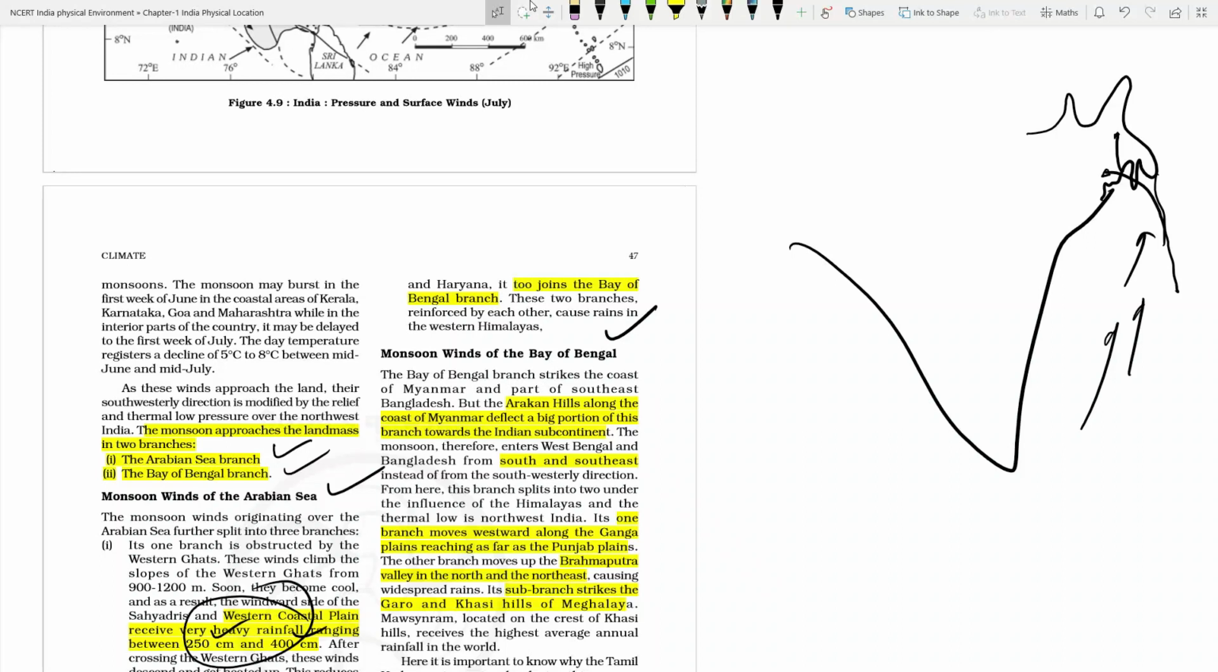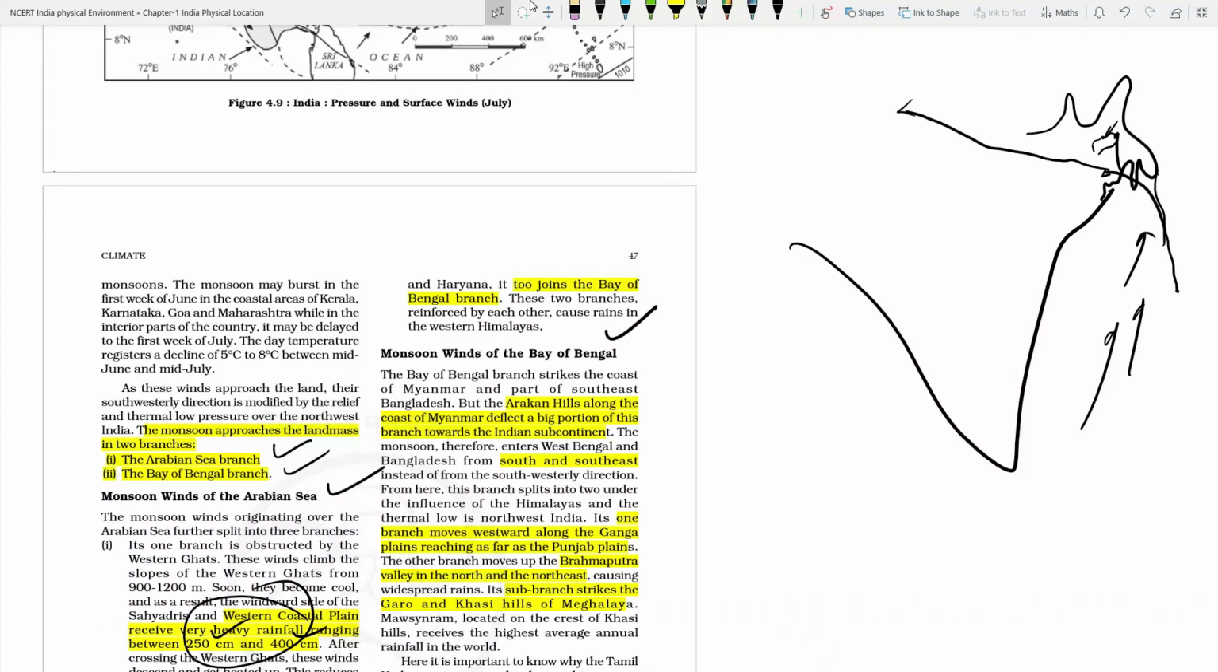One part approaches the Brahmaputra Valley near Assam, and one branch approaches Punjab and Haryana, okay? It split into two branches. This branch will bring rainfall to Kolkata and the Assam area, the Brahmaputra Valley, and in its small bifurcation there will be huge rainfall in Meghalaya because of the funnel kind of shape there.